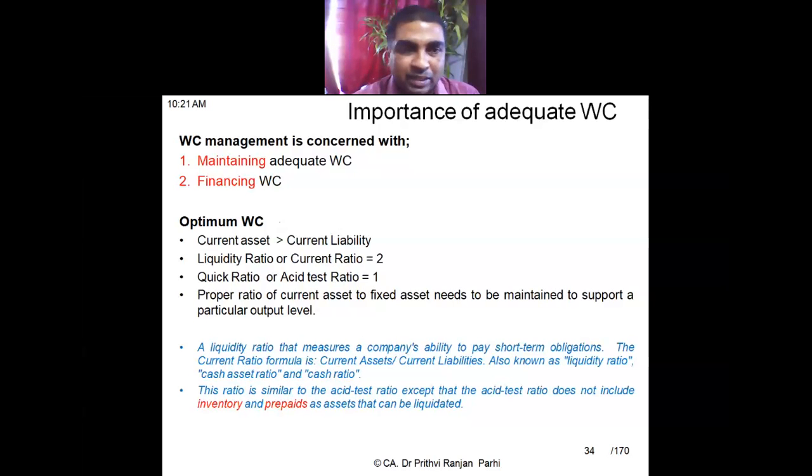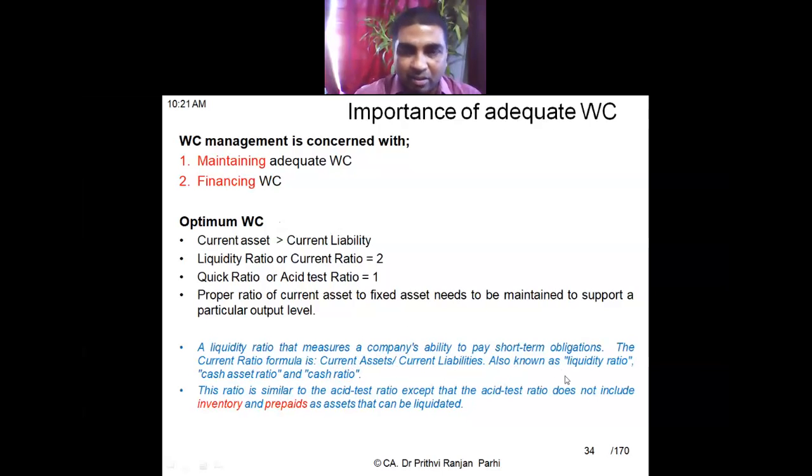I'm explaining what this acid test ratio is. This is one more kind of ratio. You might know what the current ratio is. The current ratio formula is, you see, explained here: current assets by current liabilities. Right? Current asset components divided by current liabilities. That ratio is called the current ratio.